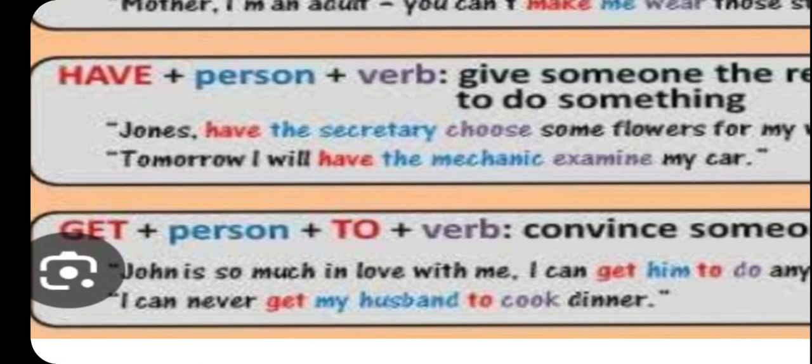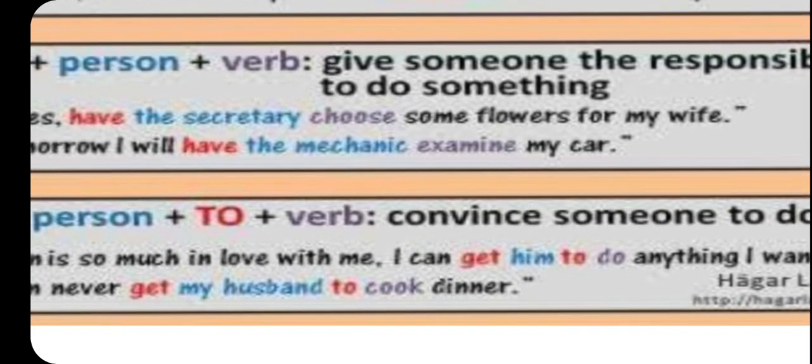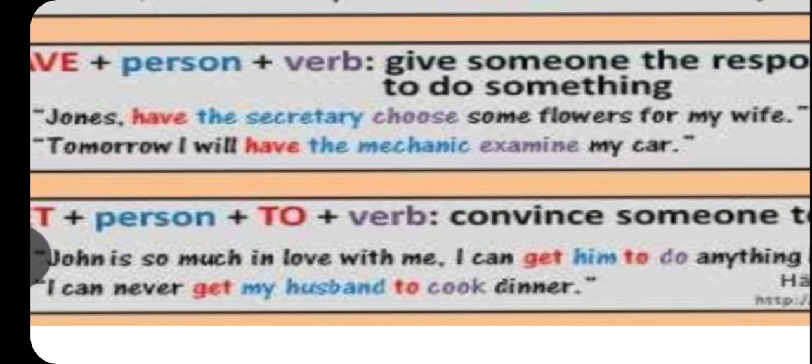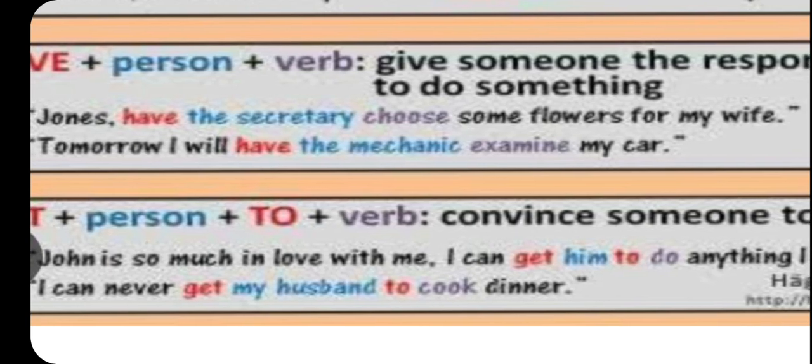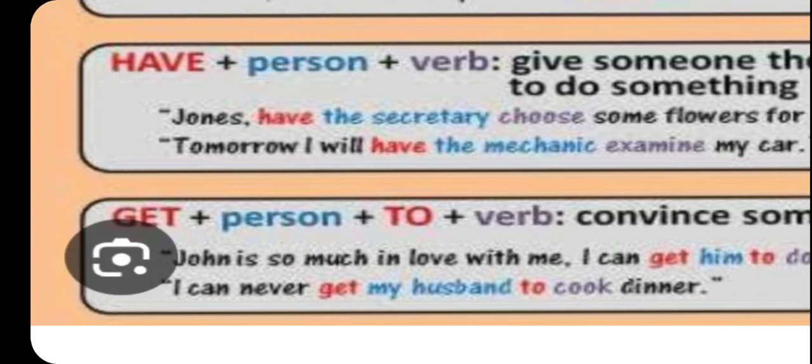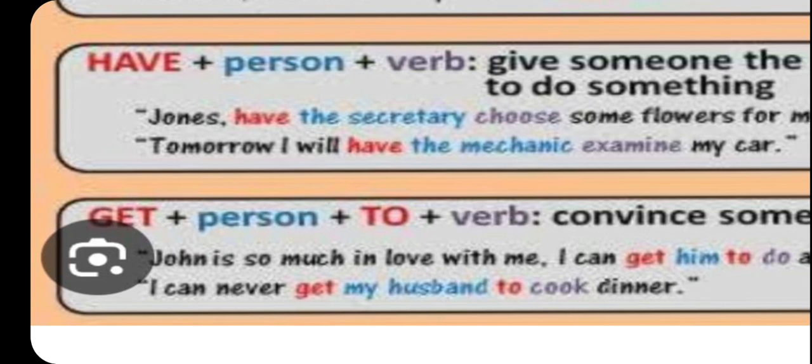John's: have the secretary choose some flowers for my wife, right? Jones, okay, then have the secretary choose. Have is the causative verb, the secretary is the person. As we have read just now, for have and get, thing will be used.